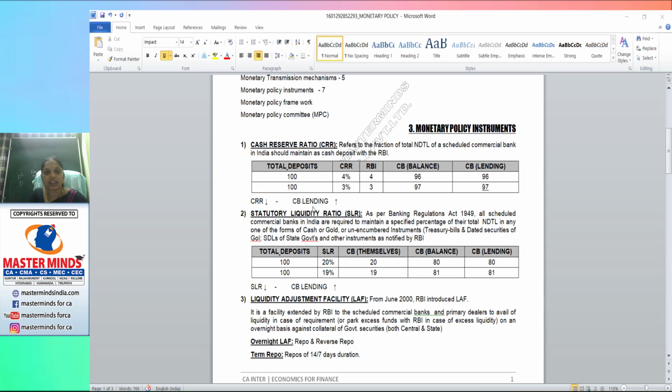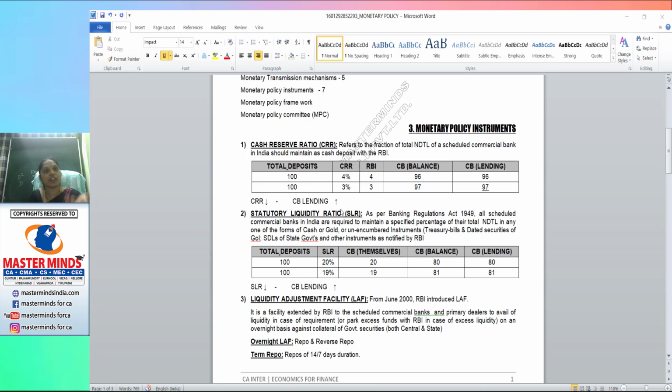It has been increased. Which relation exists between these two? Inverse relation. So, whenever the Reserve Bank of India, as a central bank of India or any central bank of a particular country, wants to increase the money supply or lending or liquidity, up to liquidity you can write any aspect, right? What will it do to the CRR? It will reduce the CRR. Which relation exists? Inverse relation.